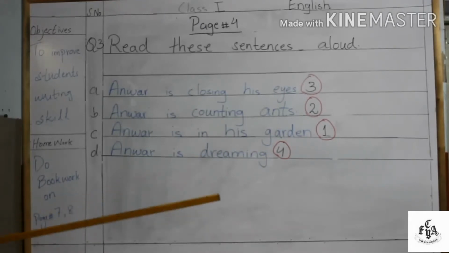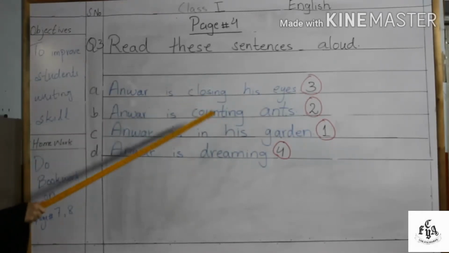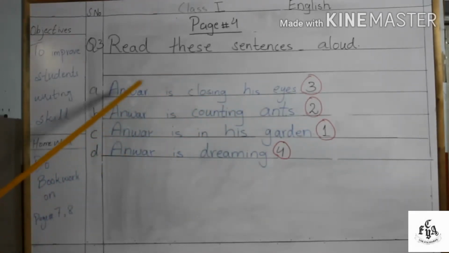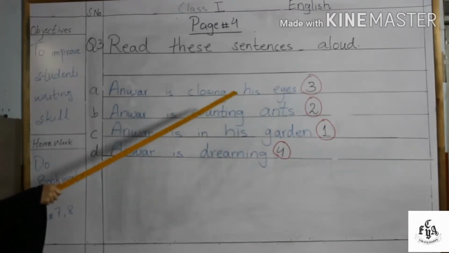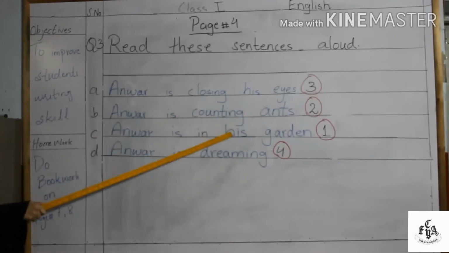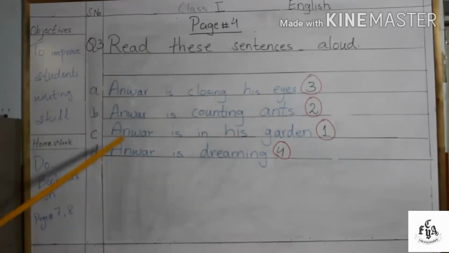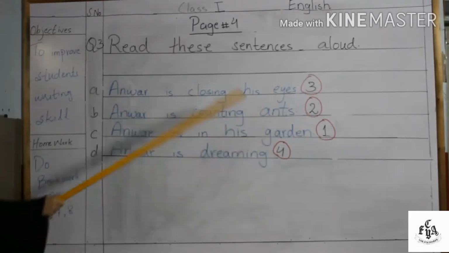Now we will move to our next question, which is on page number 4. Read these sentences aloud. Here are 4 sentences for you. First you have to read these sentences loudly with me. The first sentence is Anwar is closing his eyes. Second one is Anwar is counting ants. Third one is Anwar is in his garden.